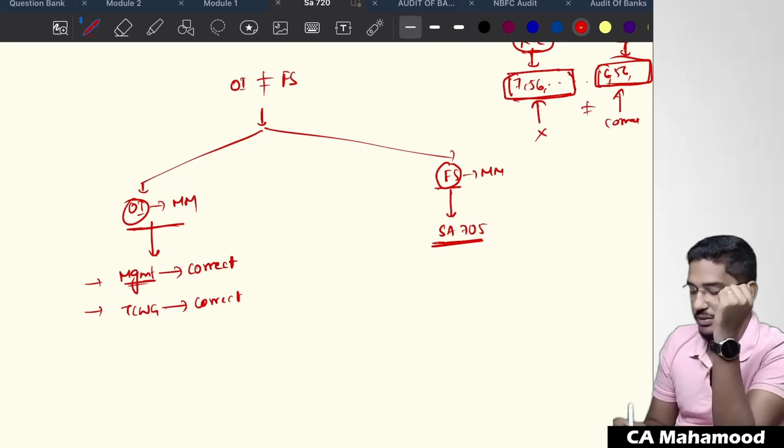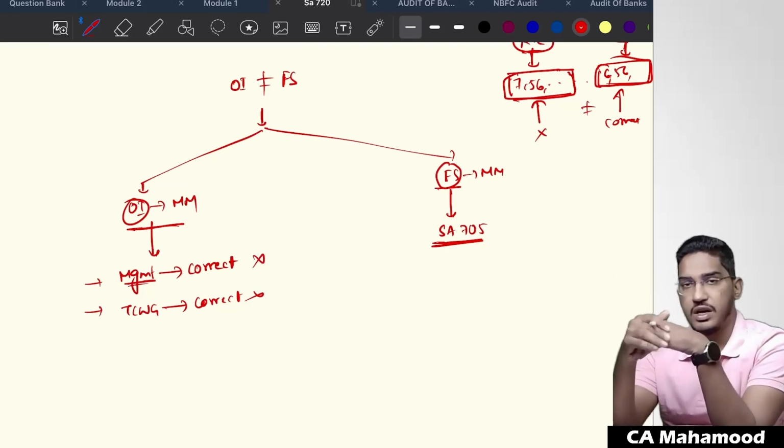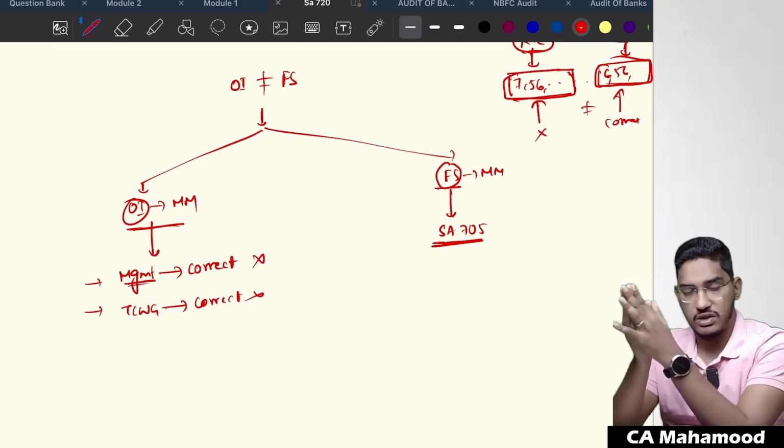Now sometimes what will happen is that management is not correcting. I went to those charged with governance, and they are also not correcting. Then what should I do?